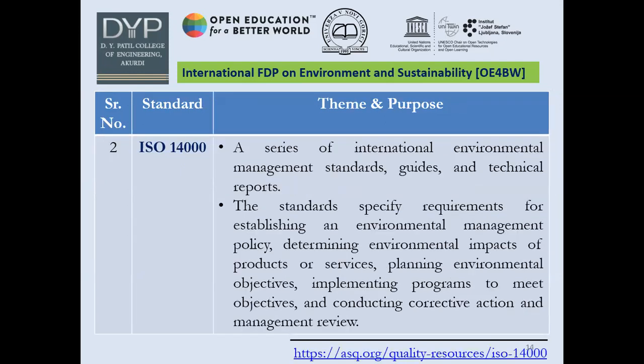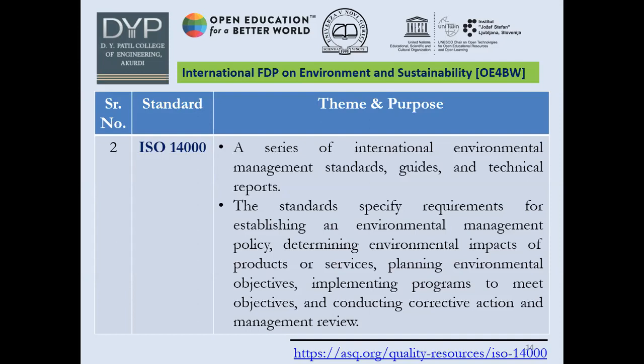And the next ISO standard which I want to discuss here is ISO 14000, a series of international environment management standards, guides, and technical reports. Those are available for all of us in order to guide this kind of documentation in any industry.